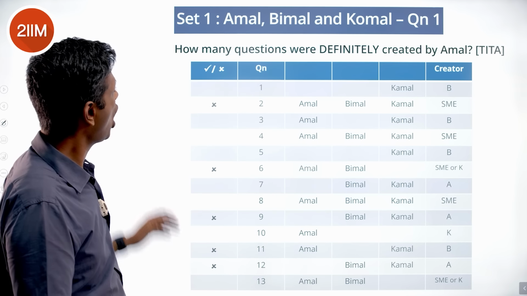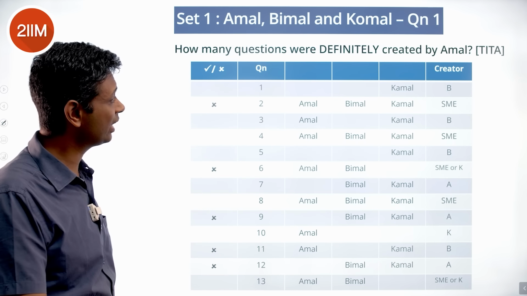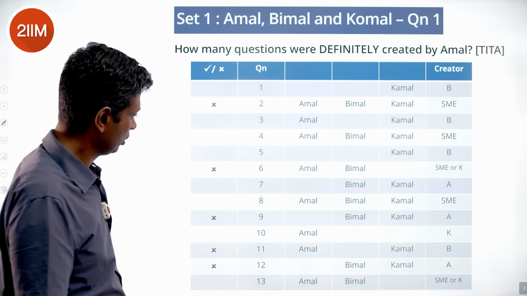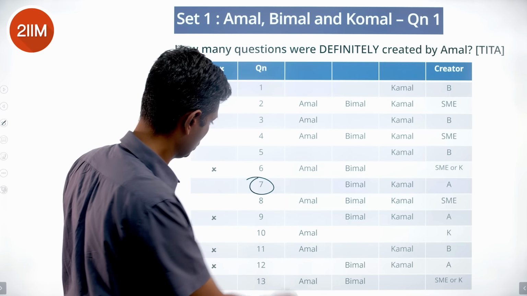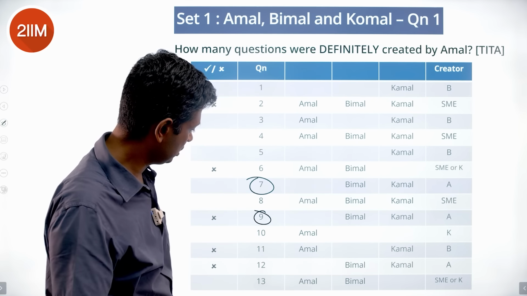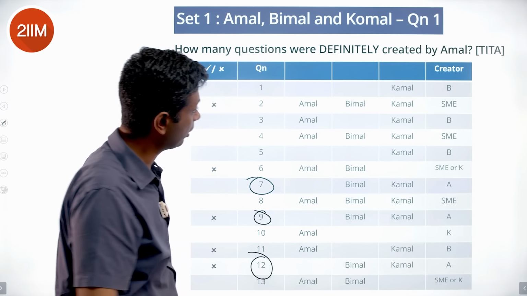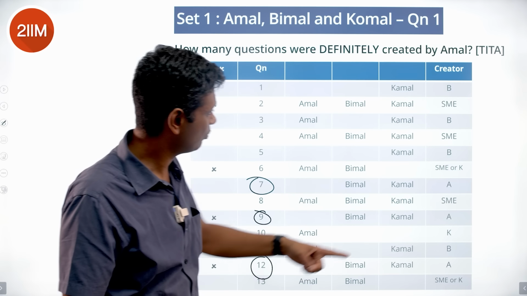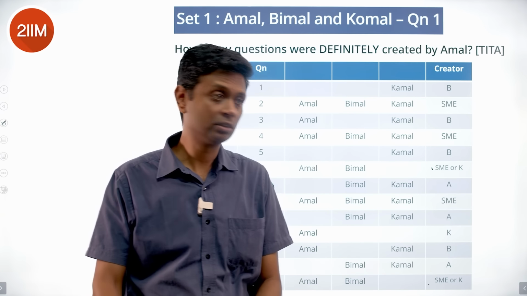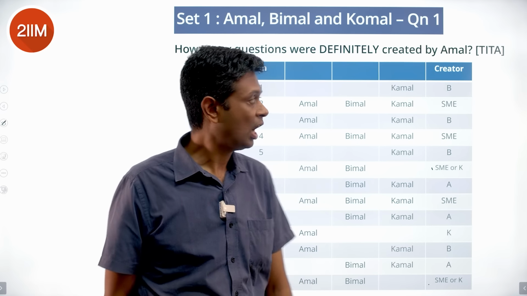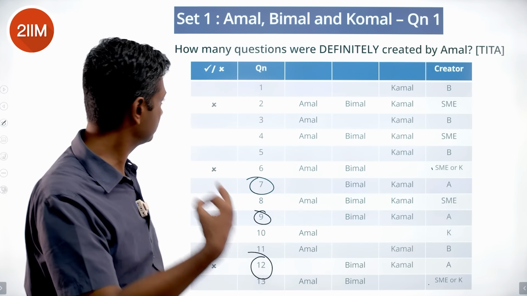Let's go to the question. How many questions were definitely created by Amal? Let's see this. This one, question number 7 is definitely created by Amal. Question number 9 is definitely created by Amal. 12 is definitely created by Amal. We know it for everything except for SME or K in 2 cases. 11 out of the 13 we know who created. These two are SME or K. Amal, how many has he created? He has created 3.